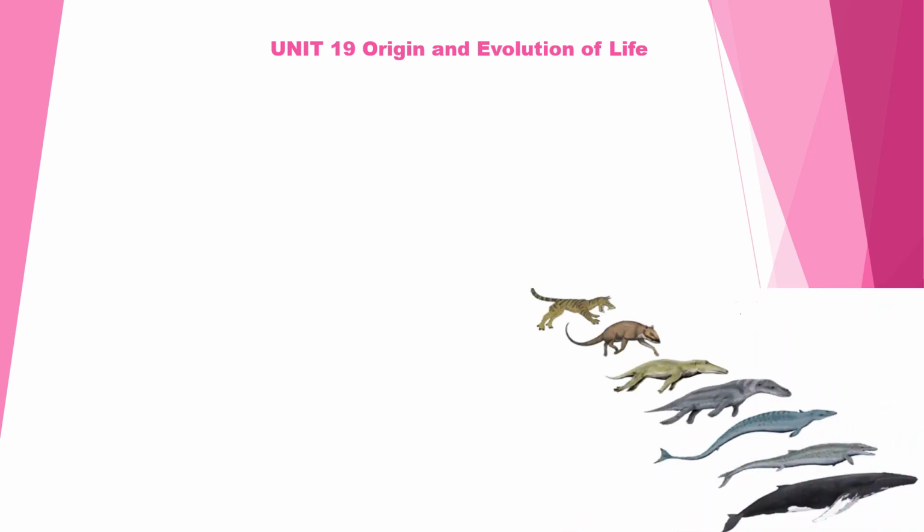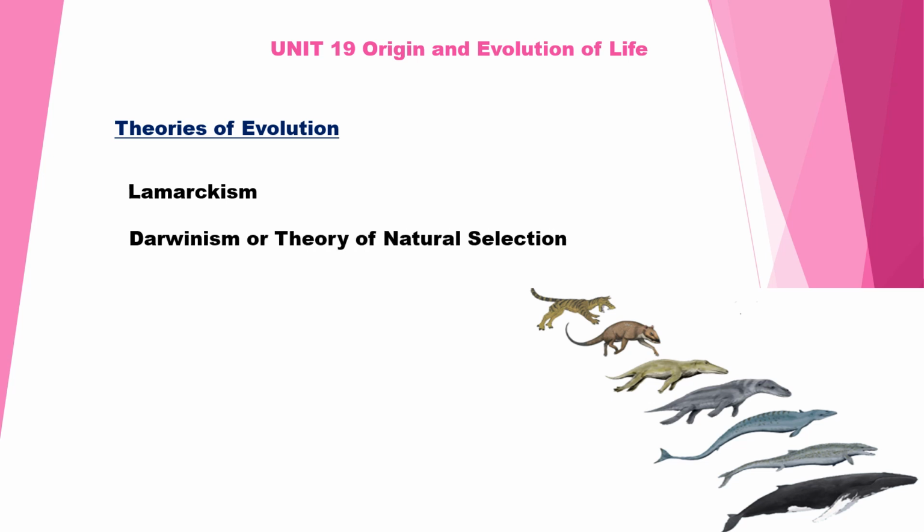Good morning, students. Today we are going to see Unit 19, Origin and Evolution of Life. Last video we saw the same unit, the theories on origin of life and evidences of evolution. In this video we are going to see theories of evolution: Lamarckism and Darwinism, the theory of natural selection. Let's see one by one in detail. First one, theories of evolution.